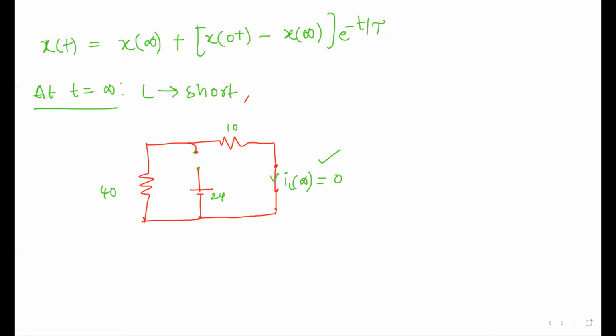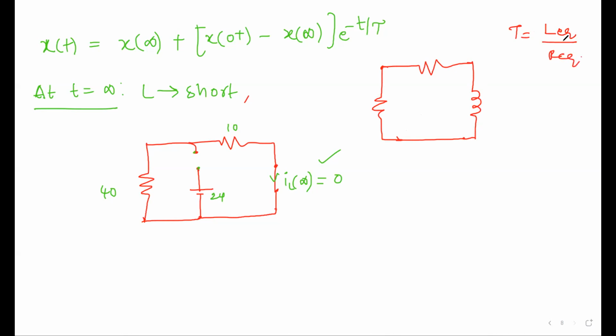Okay, t is equal to infinity. There is no voltage source, but there is a resistance, and again there is a resistance. Even though there is an open circuit, don't consider it. And there is an inductor. In order to calculate the time constant in case of RL circuits, it is L equivalent divided by R equivalent.